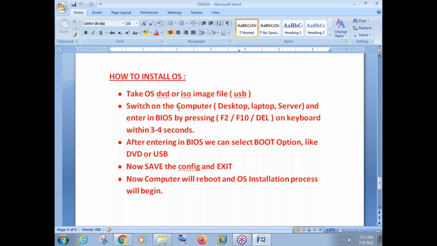Take the DVD or ISO image, switch on the computer and enter in BIOS. Enter in BIOS by pressing any one of this key. Okay. After entering in BIOS, we need to select the boot option like DVD or USB. So if you're installing from USB, select USB. If you're installing from DVD, select DVD. Now save the configuration and exit. The computer will reboot and OS installation will begin.